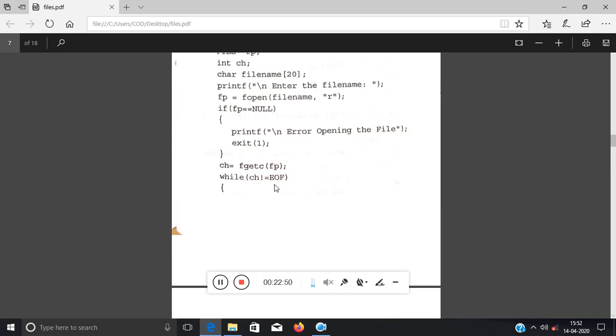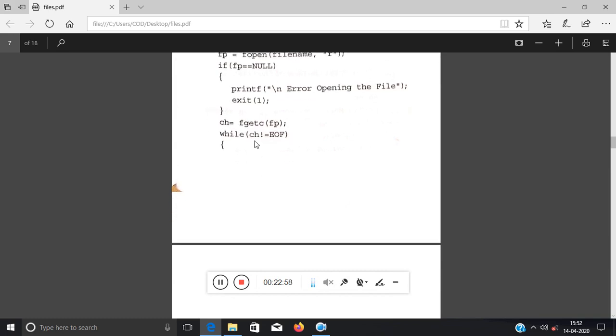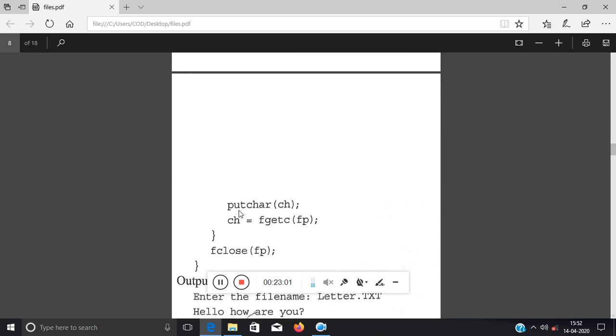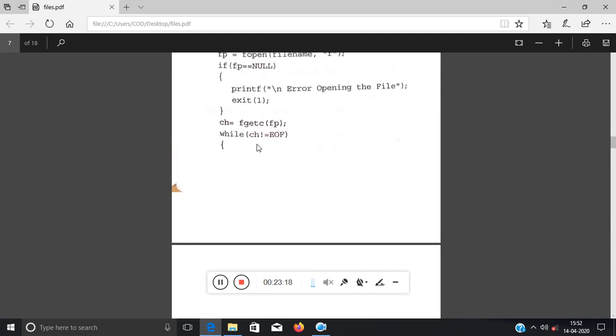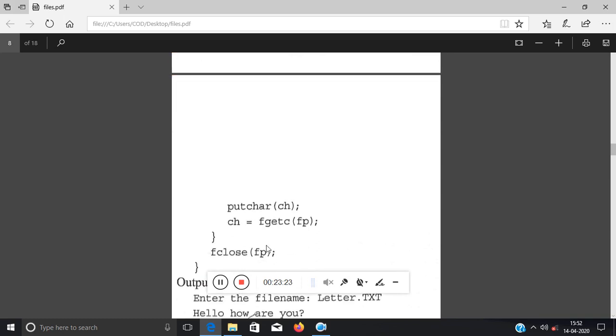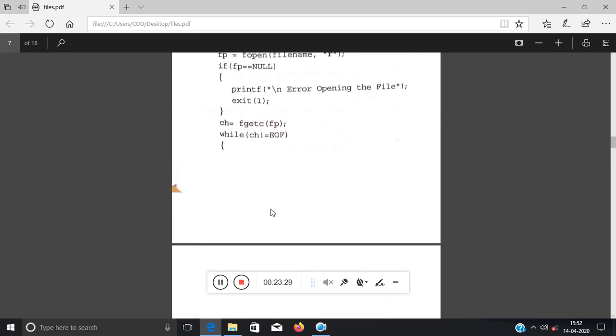Right? So if I have scanned one character, I have checked whether that is equivalent to EOF or not. If it is not equivalent, then I have printed putchar ch, right? So it will display the character onto the screen. Then I have scanned for the next input and stored it into ch, and again this will check whether it is the end of the file or not. If it is not, then obviously it will print the character and again scan the next character. So in this way it will be printed.